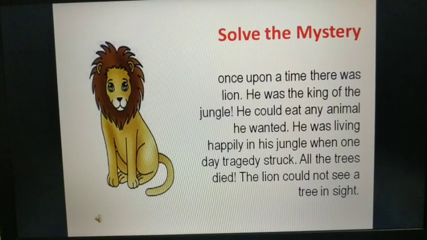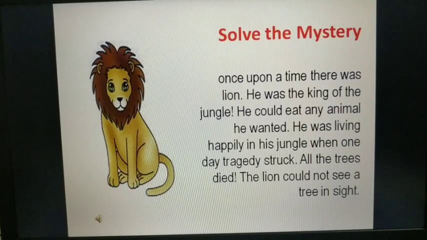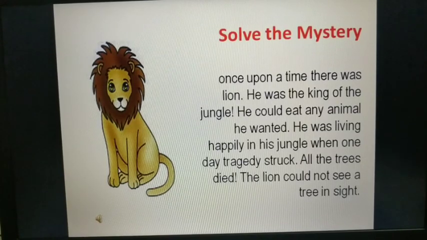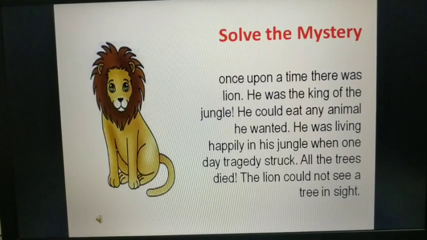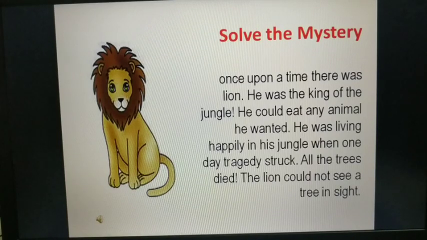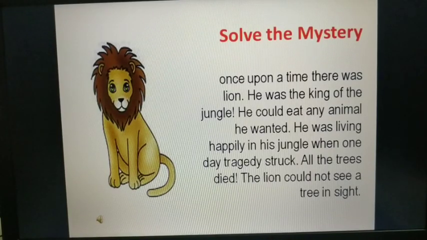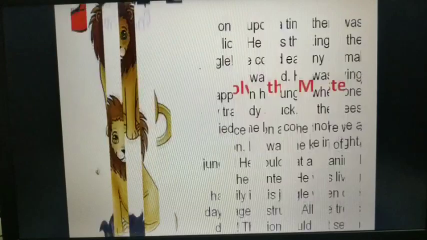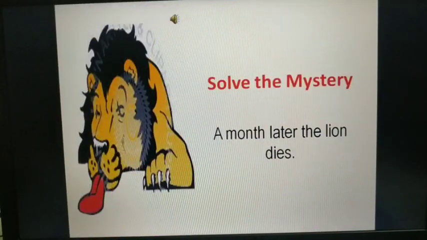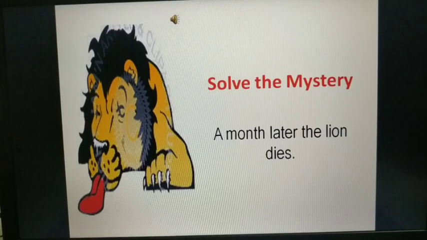So students, let's see what exactly happened. What is the mystery element that we are going to solve? Let's see. So that was the story, and this is the conclusion.